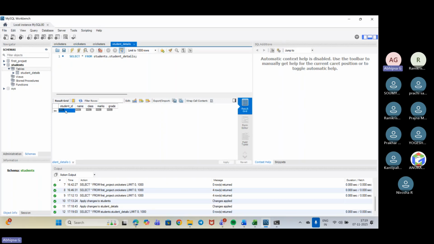So now I need to fill it. One by one, we'll be taking the student ID, name, class, marks, and grade. The first one that we can put in, student ID maybe ST01. So name, suggest a name.